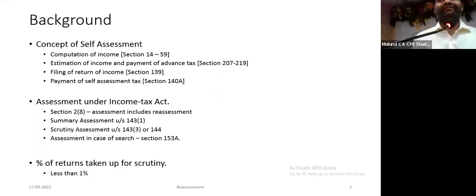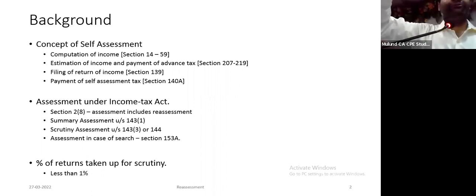So in today's presentation, I will also refresh some of the aspects of old reassessment procedures for two reasons. One, the litigation under old reassessment procedure is still going on. In fact, the notices issued prior to 31st March 2021 are under the old regime, and that will come up for challenge before CIT(A) or tribunal in near future.